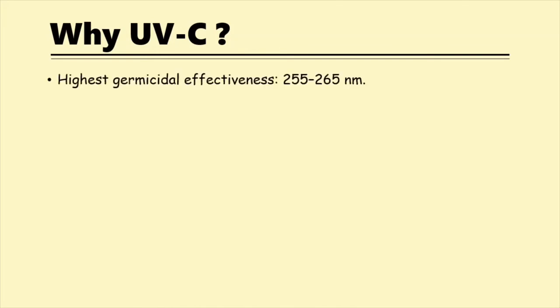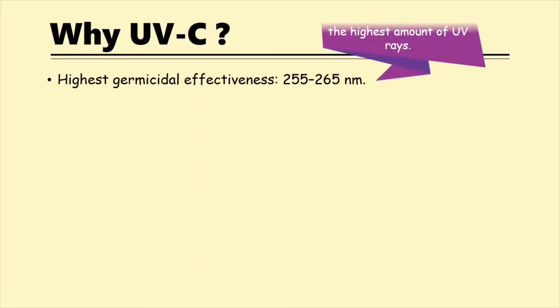The reason for using UVC is that it has the highest germicidal effectiveness between wavelengths from 255 until 265 nanometers. This range of wavelength is where the bacterial DNA absorbs the highest amount of UV rays.